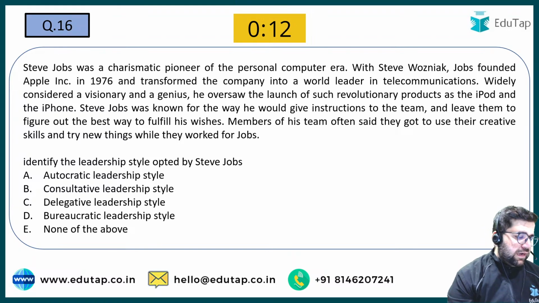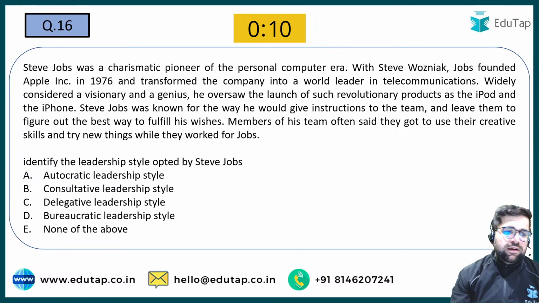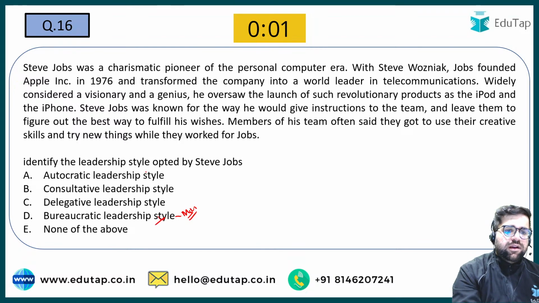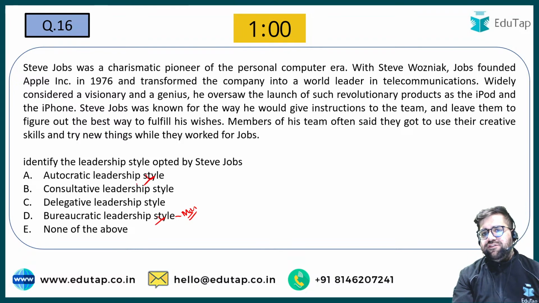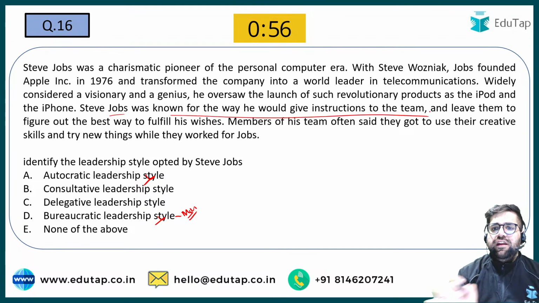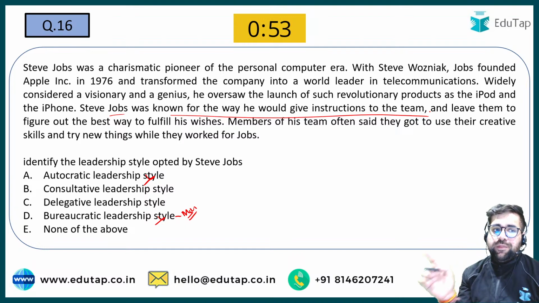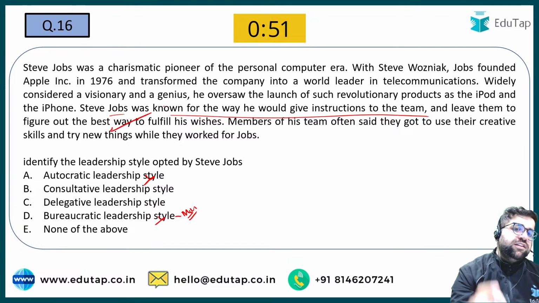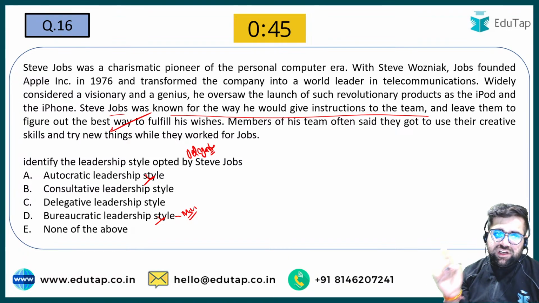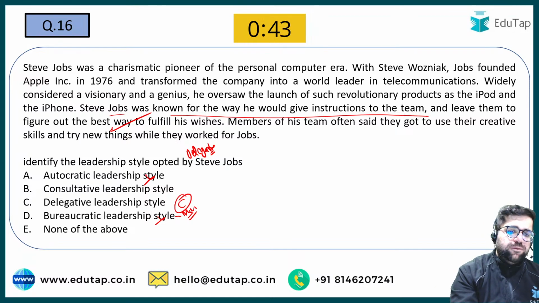The options for the 16th question are autocratic, consultative, delegative, bureaucratic, and none of the above. Bureaucratic was given by Max Weber. Under bureaucratic there is no role of creativity, so D will be eliminated. A will also be eliminated because Steve Jobs is giving full power. Steve Jobs is known for giving instructions to the team and leaving them to figure out the best way. This is only possible if Steve Jobs is following the delegative leadership style, and delegative is given in your option number C. Therefore the answer will be option number C only.